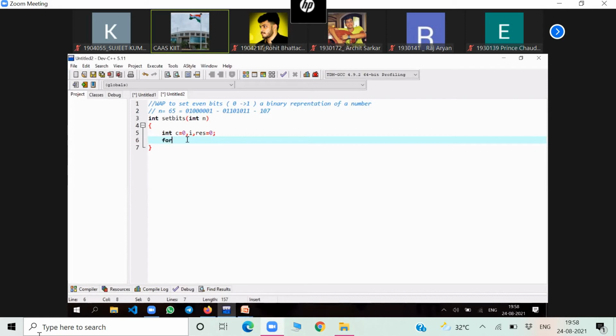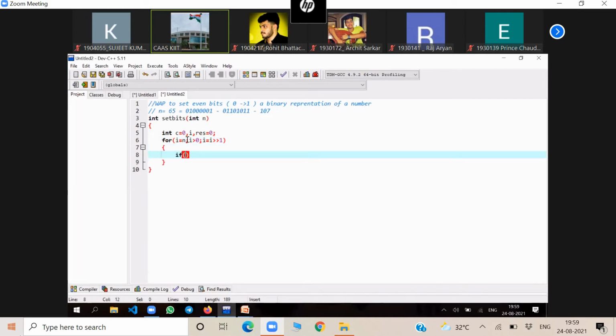Then let's create a for loop here. For i is equal to n; I'll start from the number. i greater than 0, it will continue till 0. Then i is equal to i right shift 1. I'll explain what the right shift by 1 means: it will make the number half. Let me write the code first, then I'll explain it.